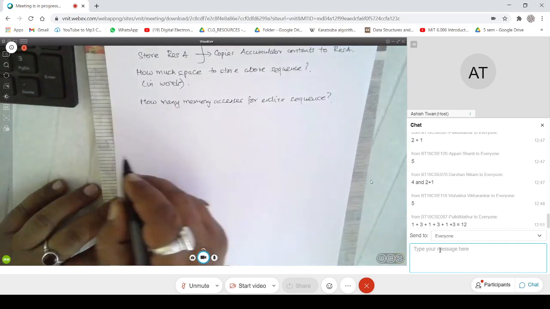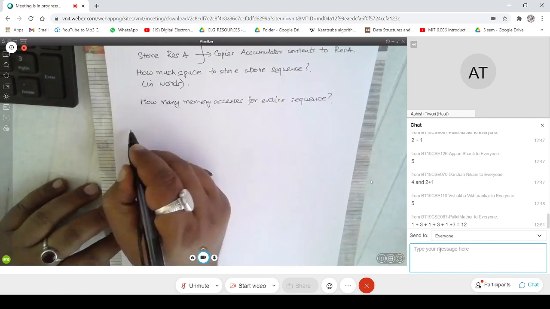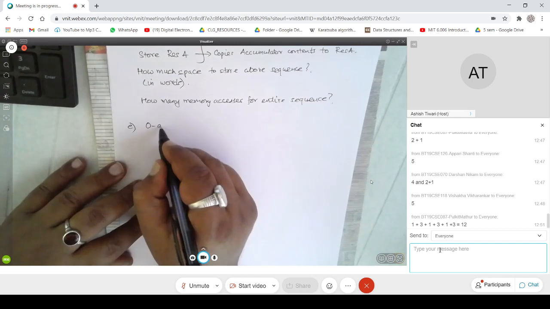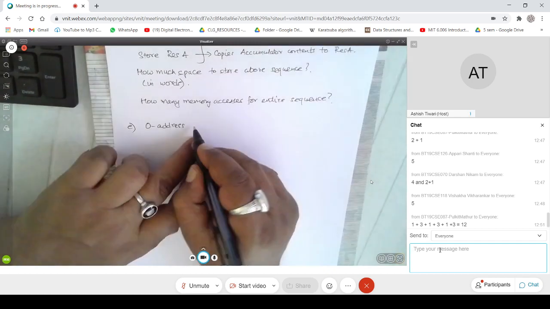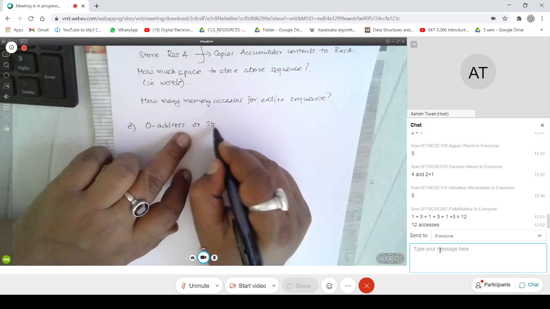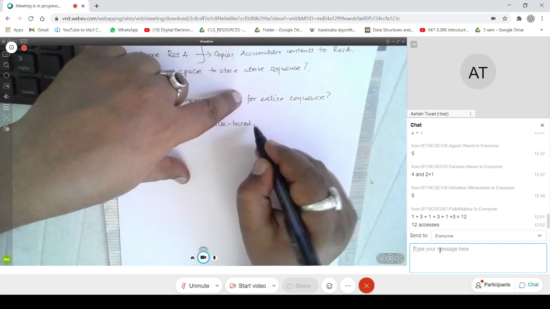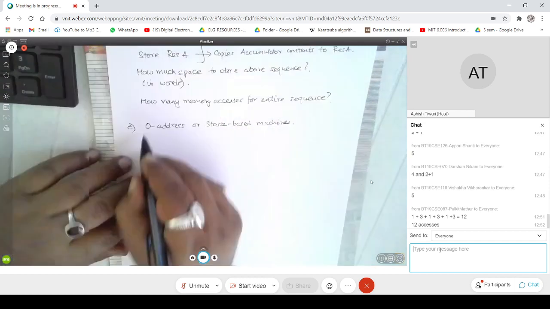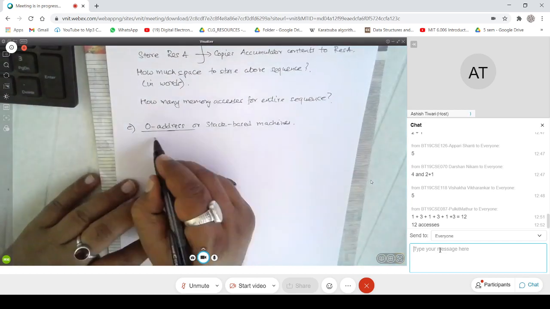You can do that. And the last kind of machine, the last kind of machines are what are called zero address or stack machines, stack based machines. Well, as the name implies,